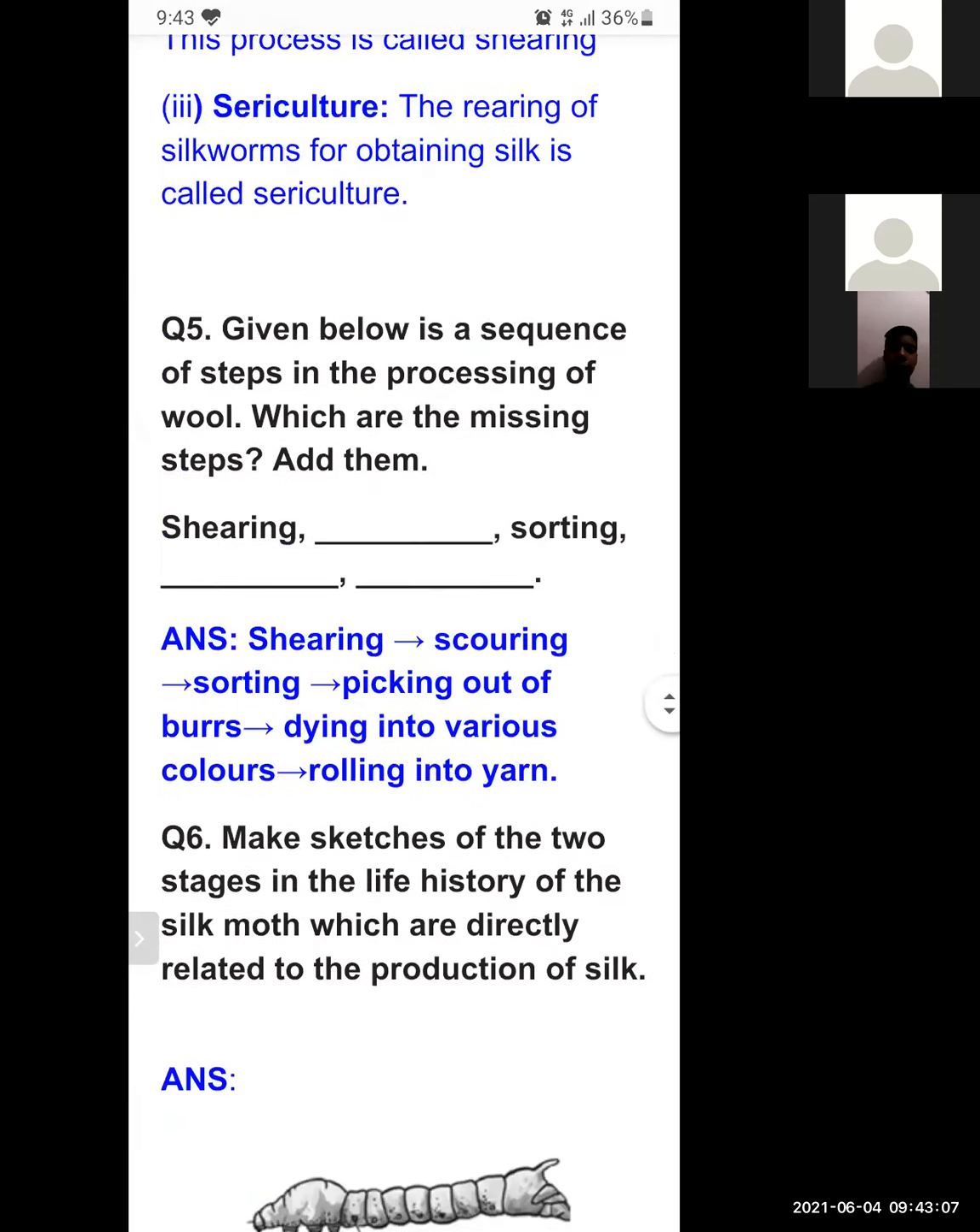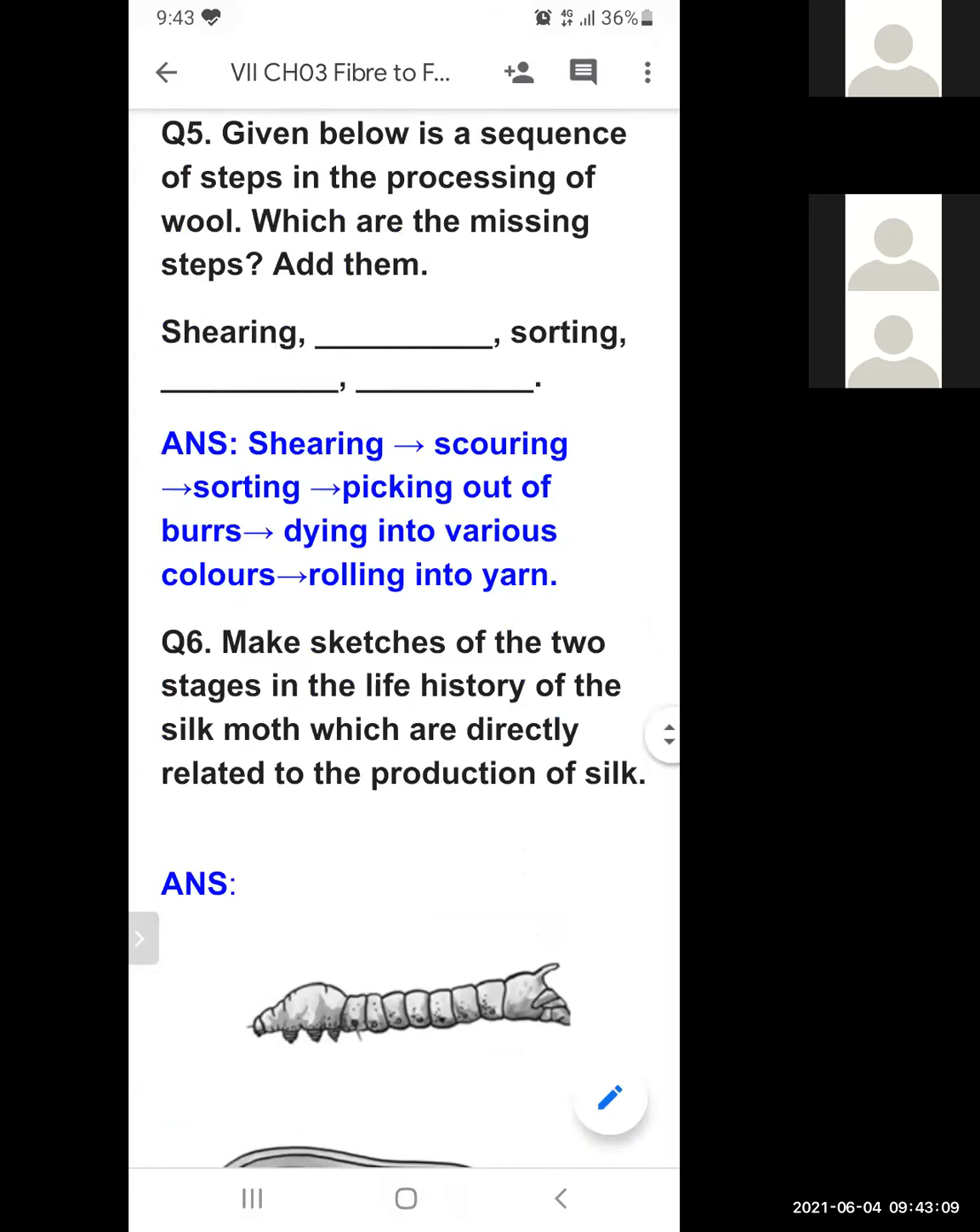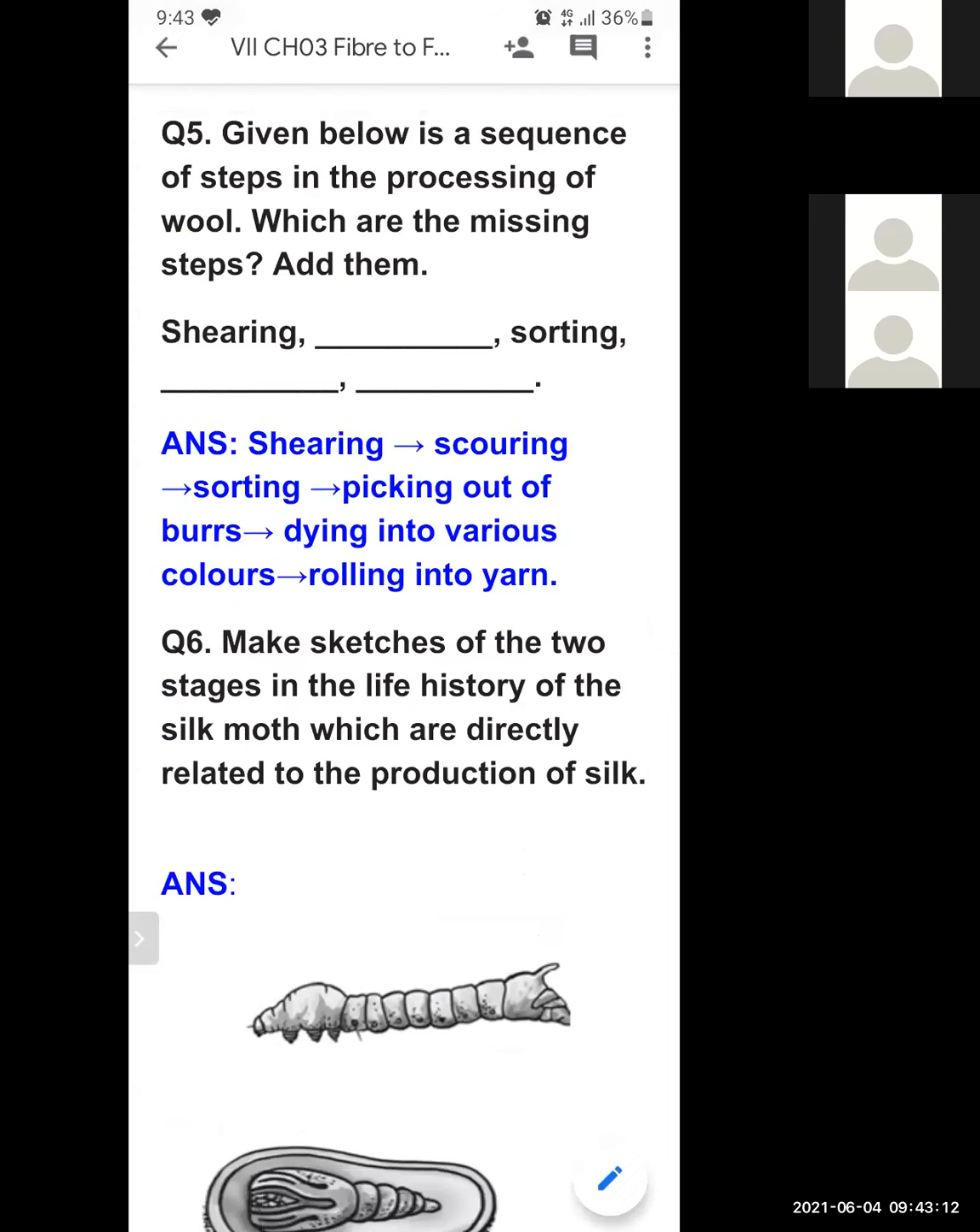Question number 5. Given below is a sequence of steps in the processing of wool. So you have to complete the missing terms. You have to write the missing term. Shearing, then there will be scouring, meaning washing of that sheared skin. Then sorting, after that picking out of burrs, then dyeing into various colours, and the last step is rolling into yarn. So this is the proper sequence of the steps in processing of wool.